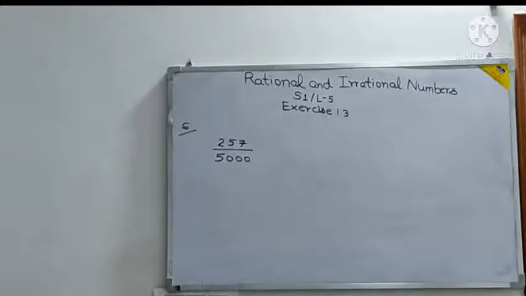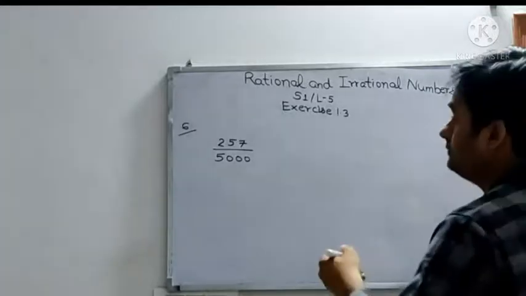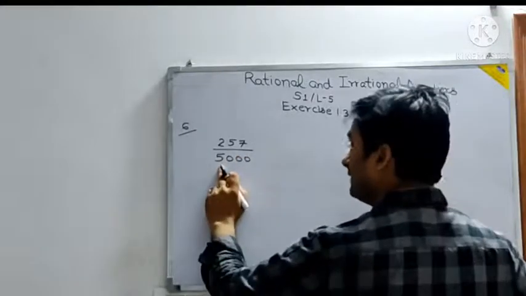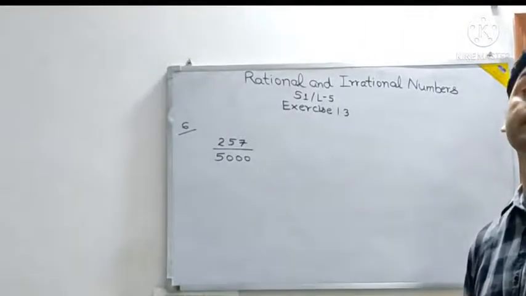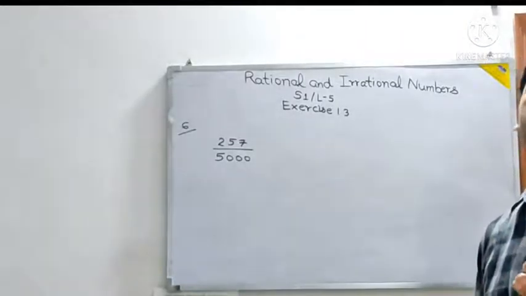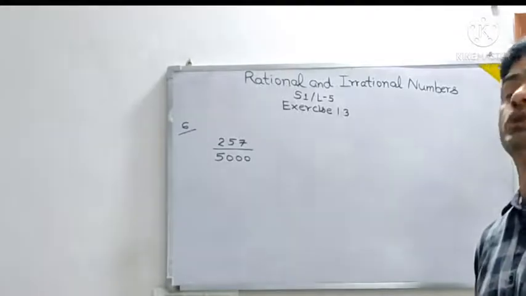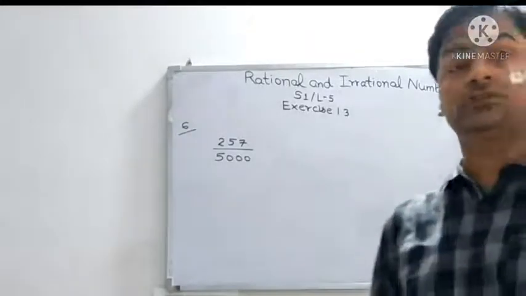Alright, then what? Now let us take this 5000 and do the prime factorization. Since the question says to express in the form of 2 to the power m into 5 to the power n, you only go for the prime factors 2 and 5.